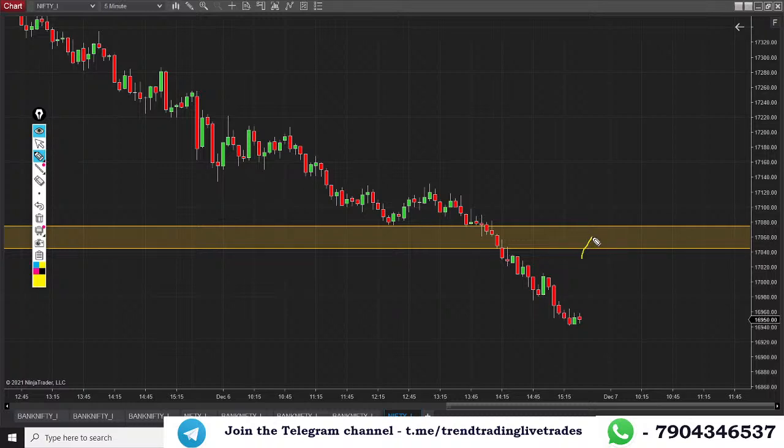If price tries to come to the zone and gets a rejection, or price crosses the zone and gets a rejection at this juncture, I'll be looking for what candle type? Either a bearish candle formation like this, or a bearish rejection candle formation like this. Those who are late in the session, once this live video completes, you can rewind and recheck the levels as much as you want. Below this candle I'll be shorting.